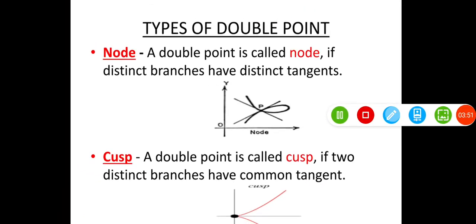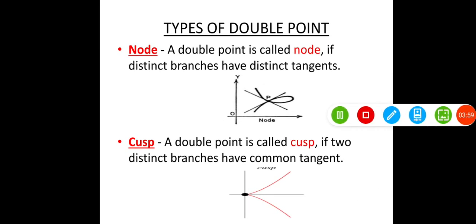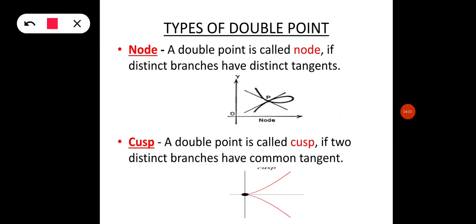Now what is a cusp? A double point is called a cusp if two distinct branches have a common tangent. Suppose this is curve 1.